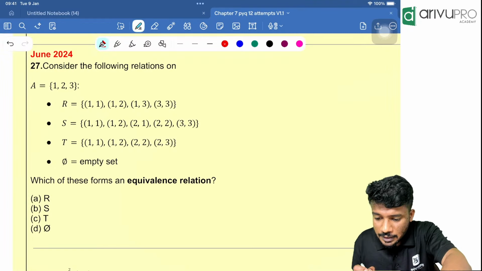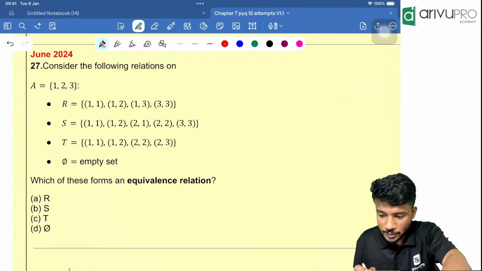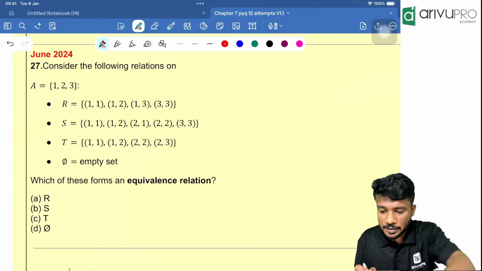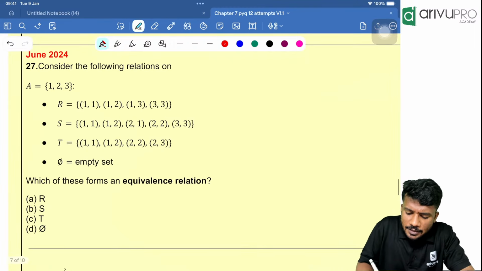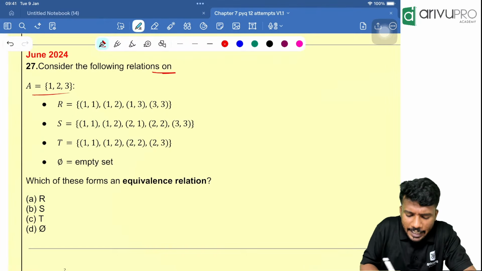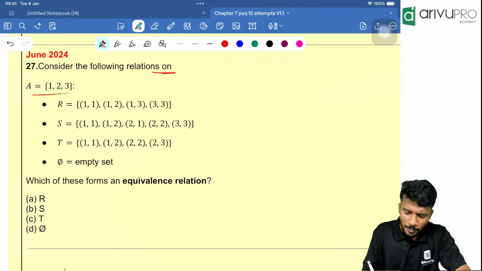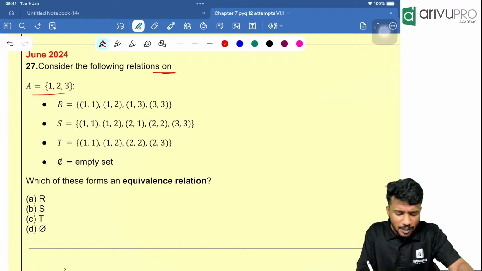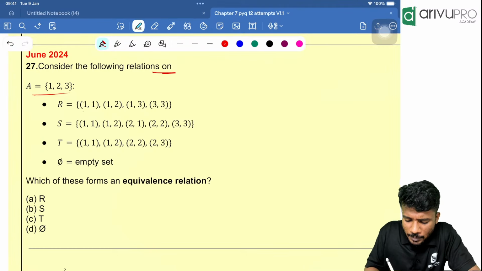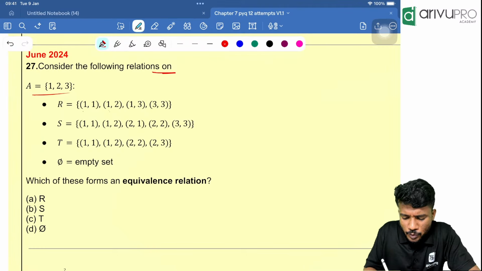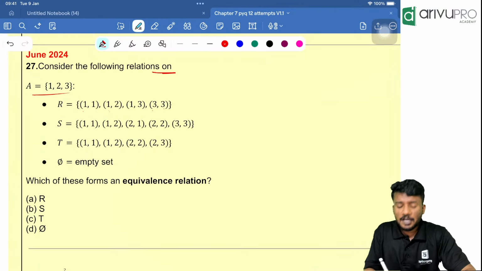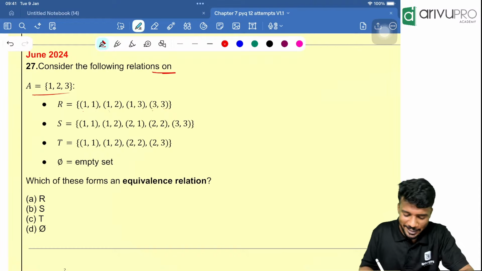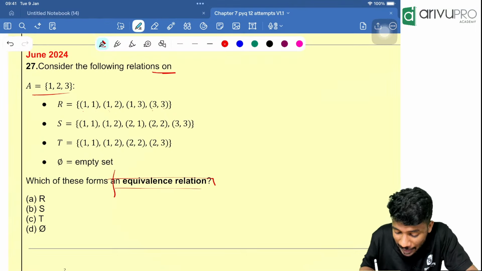Did you understand that? Any doubt? Please tell me. Okay, Prati, you got it? If not, please tell me towards the end. I'll clear that. Okay. Now, consider the following relation on A. A is what? Set of 1, 2, 3. Now we need to find R is what? (1,1), then (1,2), (1,3), (3,3). S is given like this, T is given like this. Phi is an empty set. We know that already. Which of the following is an equivalence relation?